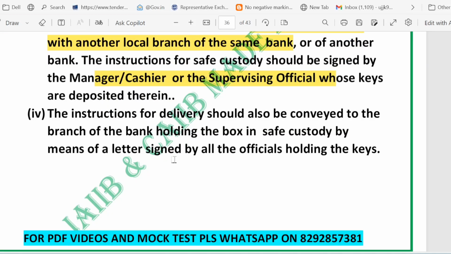Now friends, spare key, ATM skimmer, and where a branch sits. A small detail that keeps your money safe. First of all, delivery instruction. Let's talk about the instruction for delivery, clearly written here. The branch that keeps the duplicate key box off-site must also receive a delivery instruction letter. The letter is signed by all the officials who hold the key. Why? This gives clear written instruction about when and how the box may be opened or returned, so that there is no confusion or misuse later. So seal the key box, send it to the other branch, and send a signed delivery letter so that everyone knows the rule.